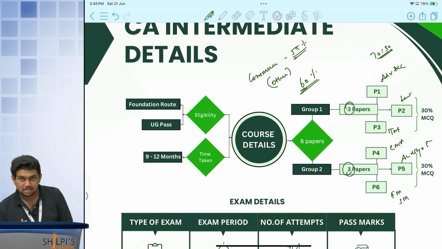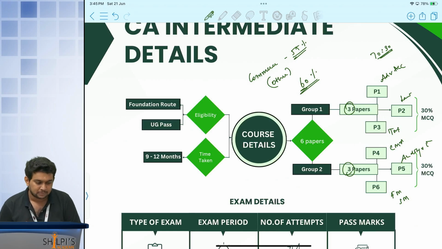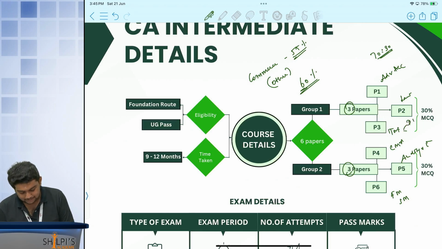Again the same goes here, 70:30. 70 marks will be for your objective and 30 marks will be for your case based MCQs. When it comes to tax, you have both direct tax and indirect tax, which is your 50-50 marks category. When it comes to FM it is 50 and SM it is 50. FM is nothing but financial management and SM is nothing but strategic management. So there are 6 papers in your intermediate level.